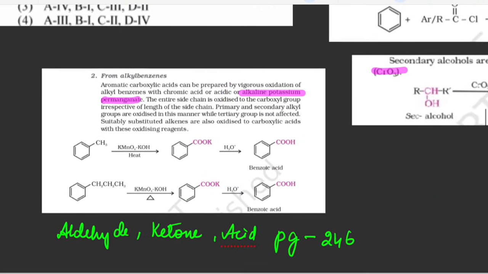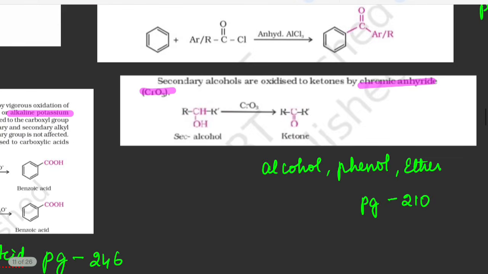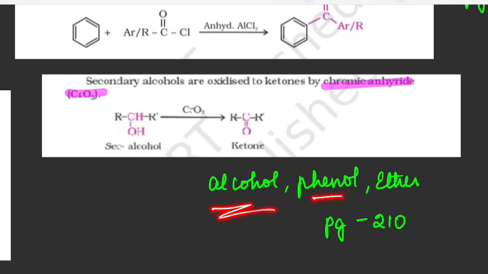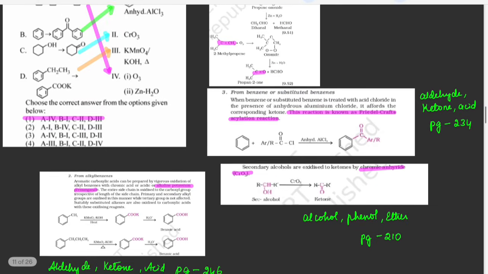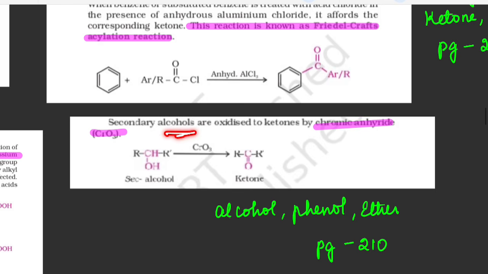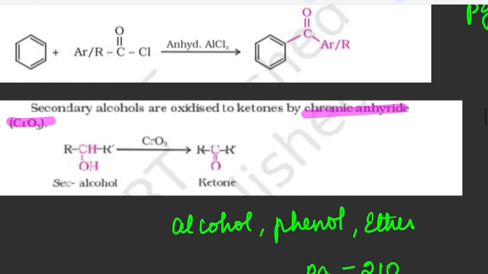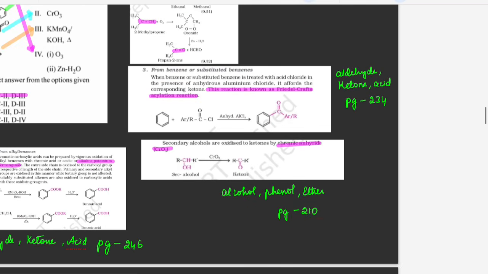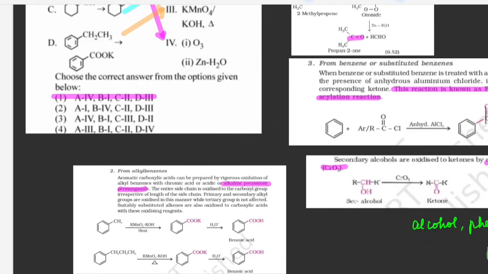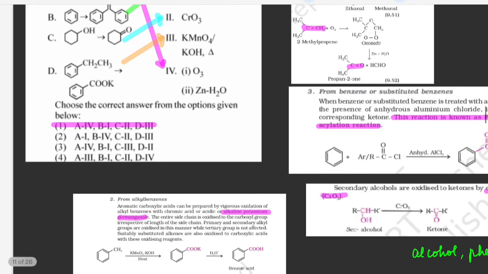So here this is from the chapter alcohol, phenol and ether. So here secondary alcohols are oxidized to ketone by, you can see here, chromic anhydride, CrO3. Chromic anhydride is used to convert secondary alcohol to ketone. So refer page number 210. So that is the third one where secondary alcohol is converted to ketone.